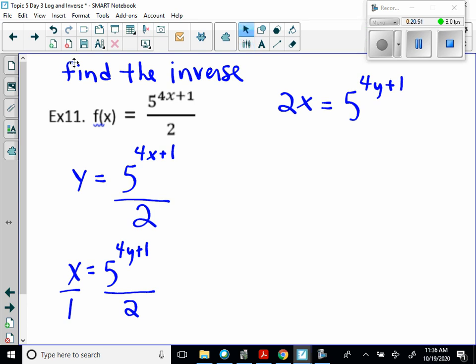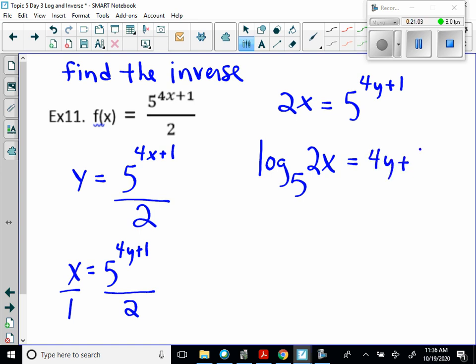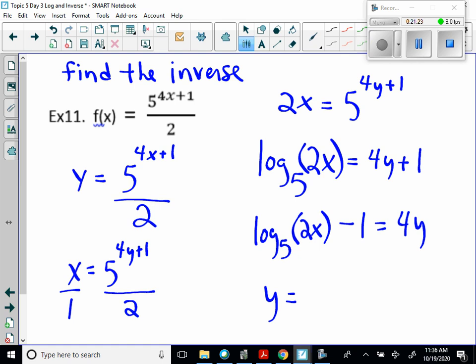Now at this point, we need to perform drop switch. So it's going to be log base 5, 2x is equal to the exponent of 4y plus 1. And then we need to solve for y. So we're going to say log base 5 of 2x, which should be in parentheses. You got to always group with a log. Minus 1 equals 4y. And your final answer will be y is equal to log base 5 of 2x minus 1 all over 4.